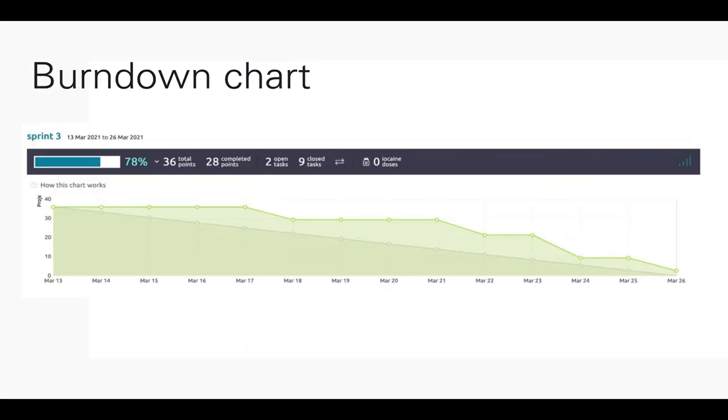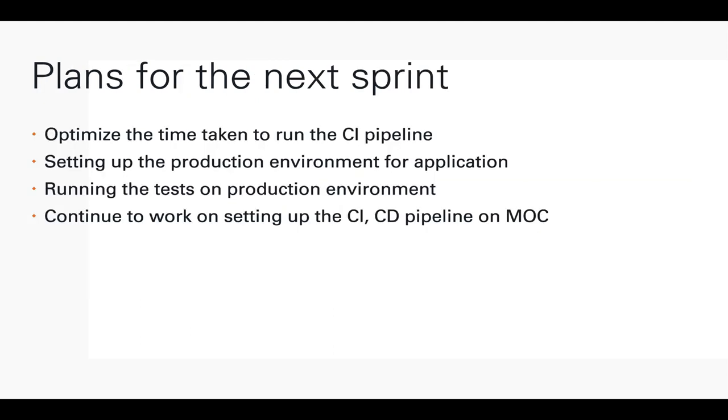Let's now have a look at the burn down chart for this sprint. We were committed to a total of 36 story points and were able to complete 28 of them, and are left with 2 tasks, which would be carried over to the next sprint. We were able to complete the tasks at a constant velocity as we split up the work based on the subtasks that we created.